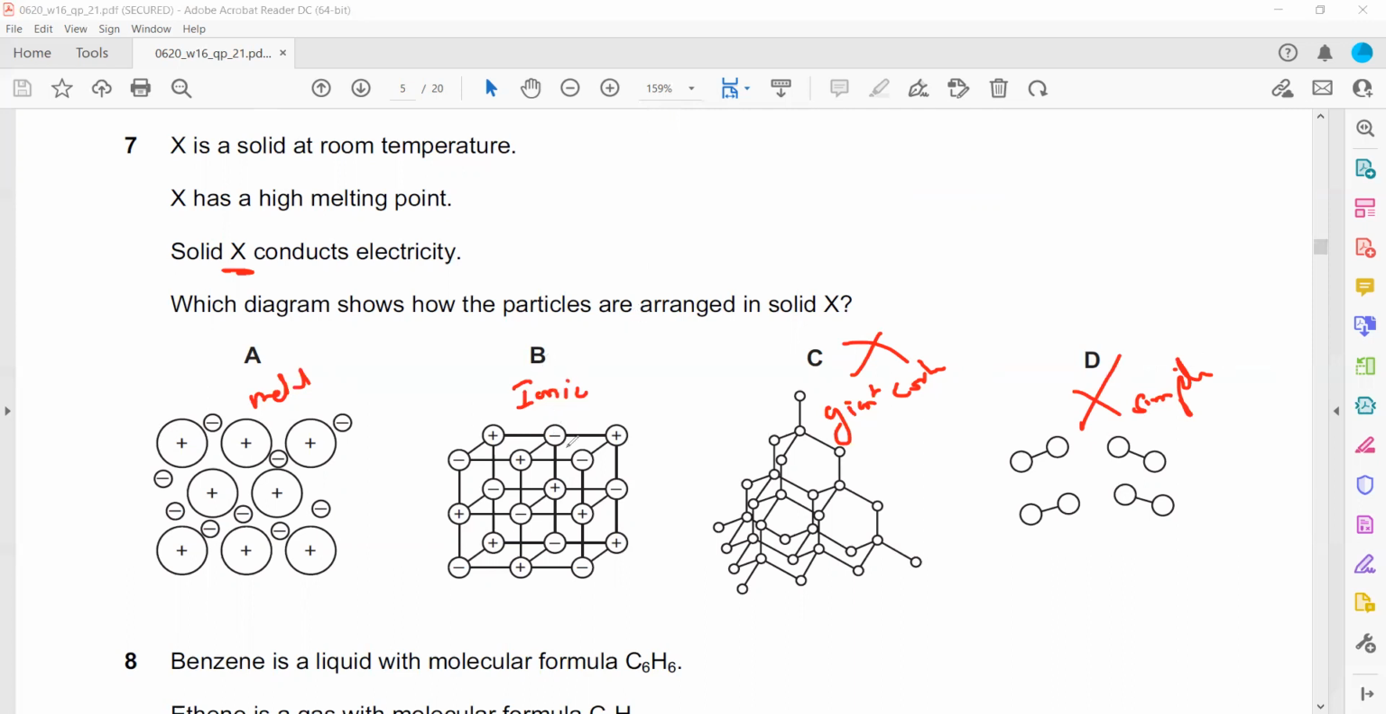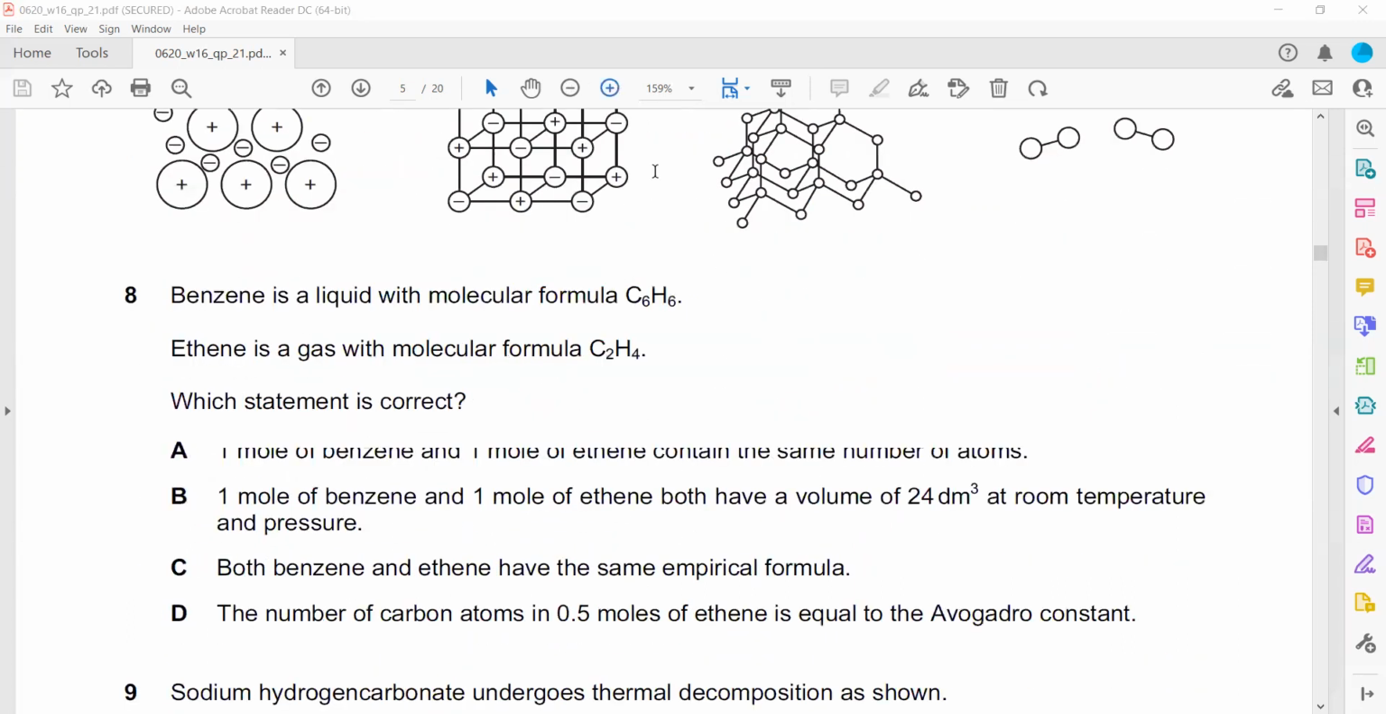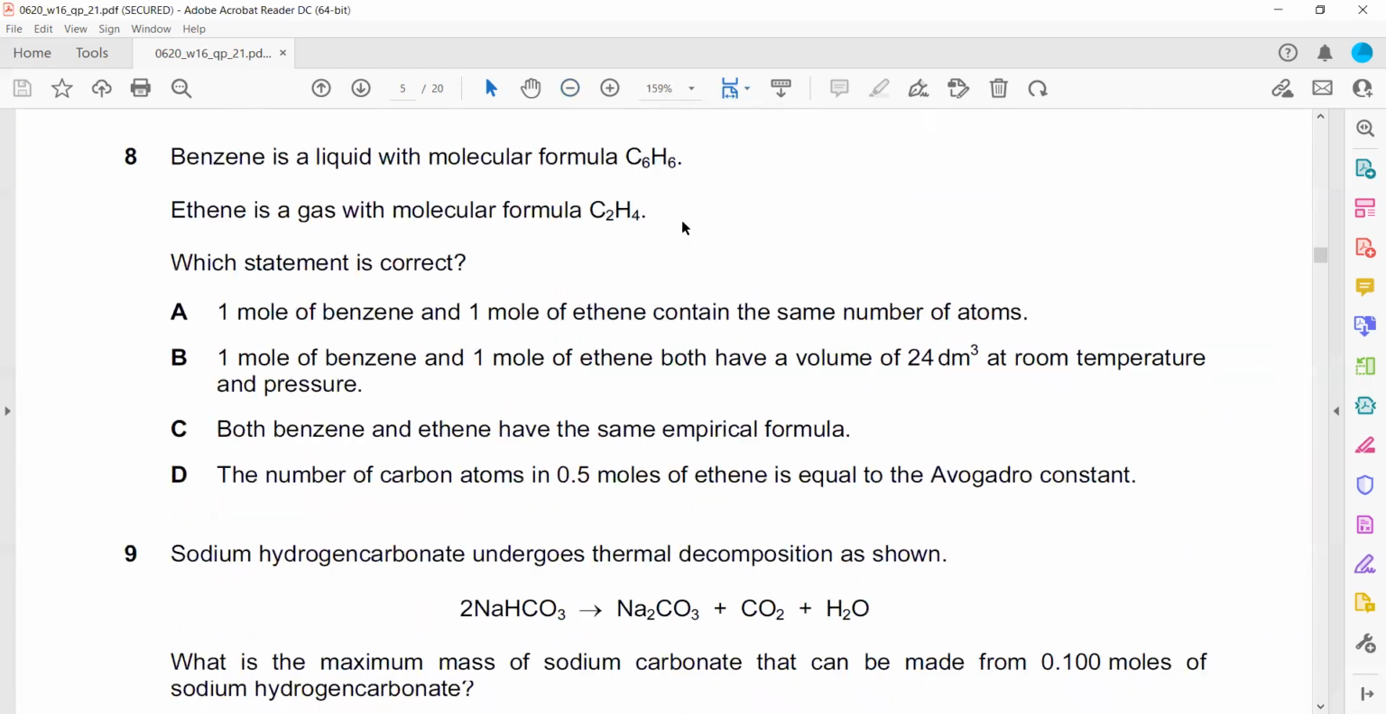Benzene is a liquid with a molecular formula of C6H6. Ethene is a gas with a molecular formula of C2H4. Which statement about 1 mole of a substance is correct? Remember, whenever we have 1 mole of a gas, 1 mole of any gas will occupy 24 dm3. So when we check the statements,